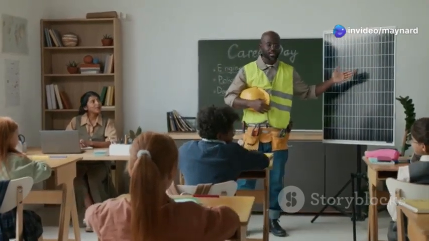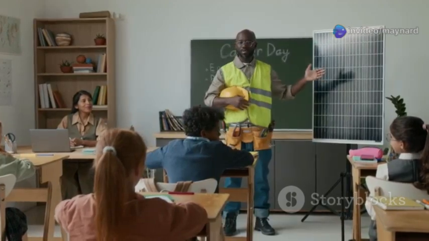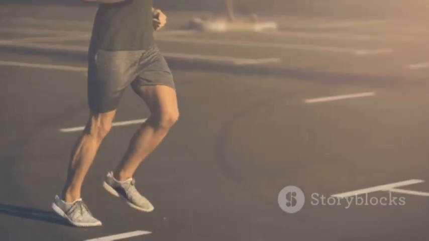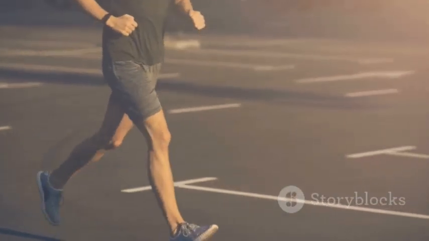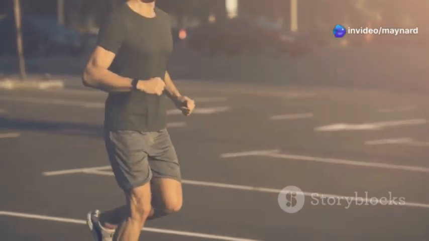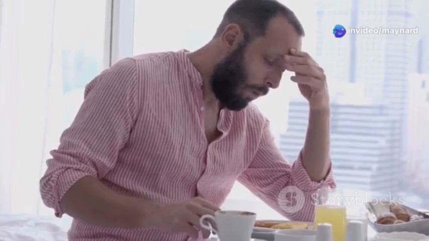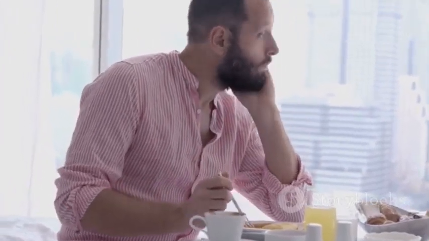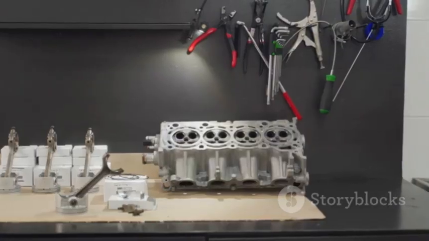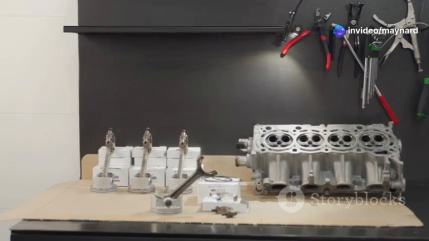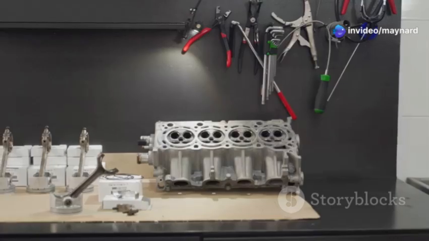The first law says, energy cannot be created or destroyed, only transformed or transferred. Meaning, energy might change forms, like chemical energy in food becoming kinetic energy when you run, but the total energy stays constant. Example: when you eat breakfast, your body turns the food's chemical energy into mechanical energy, movement, and thermal energy, body heat. In a car engine, petrol's chemical energy turns into kinetic energy, motion, and heat energy, exhaust.